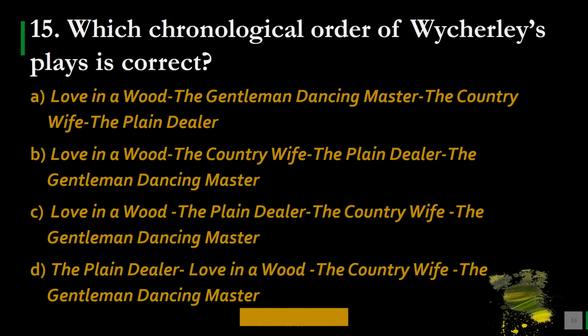Question number 15. Which chronological order of Wycherley's plays is correct? A, Love in a Wood, The Gentleman Dancing Master, The Country Wife, The Plain Dealer. B, Love in a Wood, The Country Wife, The Plain Dealer, The Gentleman Dancing Master. C, Love in a Wood, The Plain Dealer, The Country Wife, The Gentleman Dancing Master, and D, The Plain Dealer, Love in a Wood, The Country Wife, The Gentleman Dancing Master.